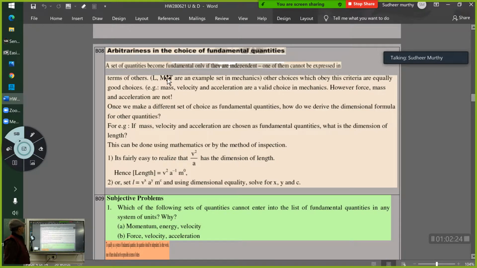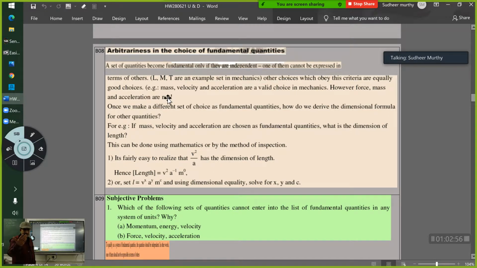Now, a set of quantities become fundamental only if they are independent of one another. I think this is already known to you. Length, mass, time, and all the fundamental quantities are independent of each other. I don't need mass to express length, or current to express length. So they are fundamental. Now this statement is important.